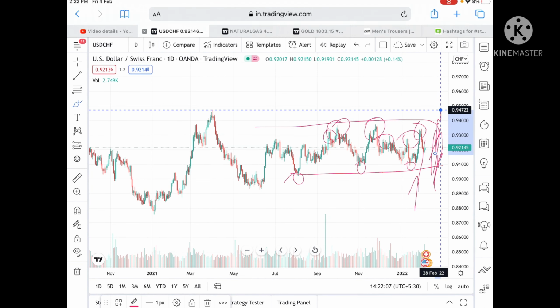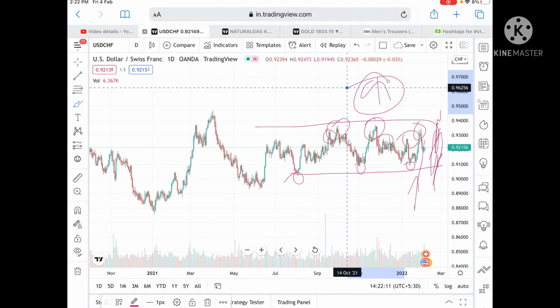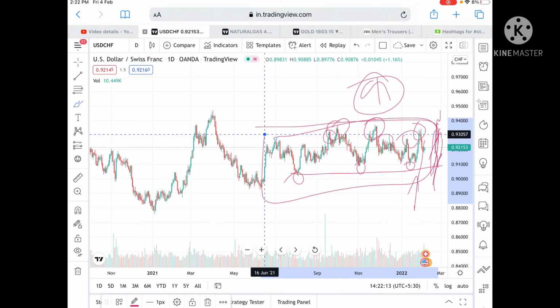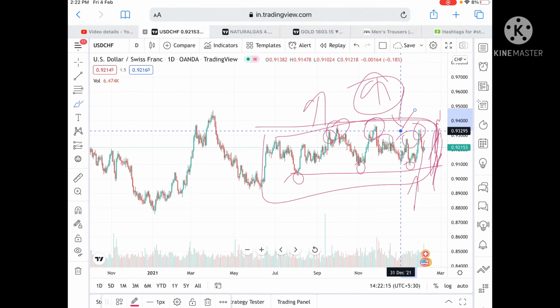it can rise further to a level of 0.94722. Okay, and it can further rise. So understand, once this zone breaks upside or downside, we can see further fall or rise in the price of USD. Any doubt regarding this, you can mail me.